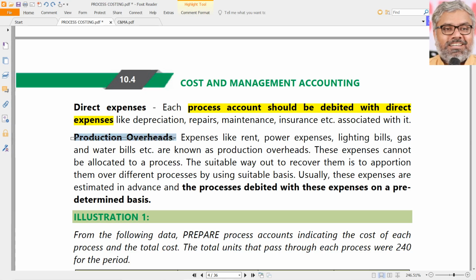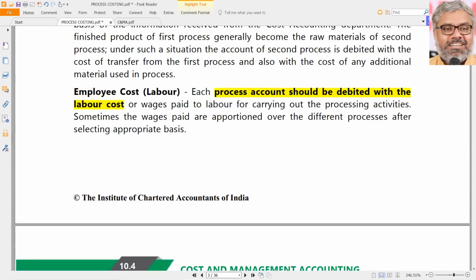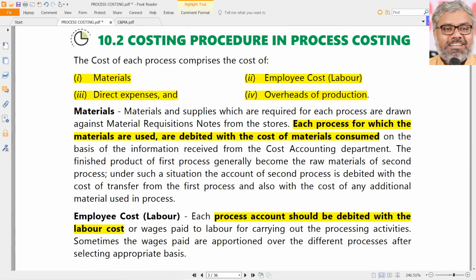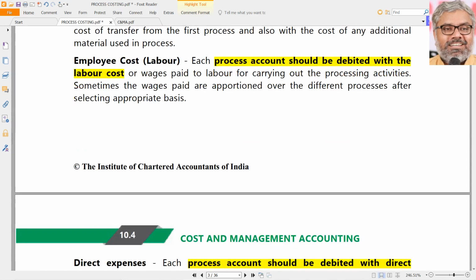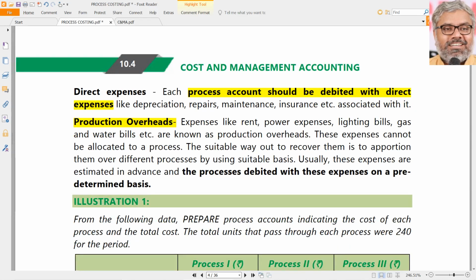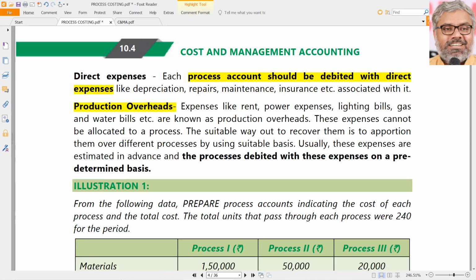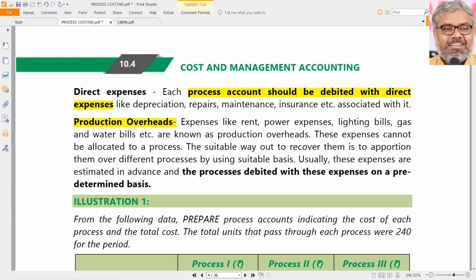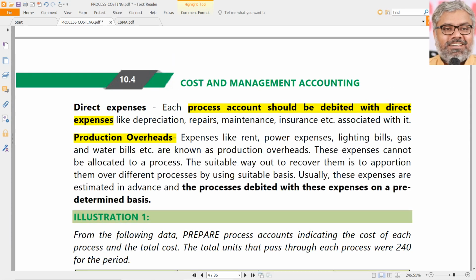But yes, other than materials, labor and direct expenses which are possibly identifiable with each process, overheads sometimes might have a bit of complication or practical difficulty. What would be that? Maybe the overheads are not incurred for only one process. They are incurred for all the processes. Let us say a factory is there. Factory rent is paid for the entire factory. And within the factory only 4 or 5 processes are running. How can we say that rent is paid for only process 1? We cannot say that. Same way the power bill, the lighting bills, gas and water bills, etc.